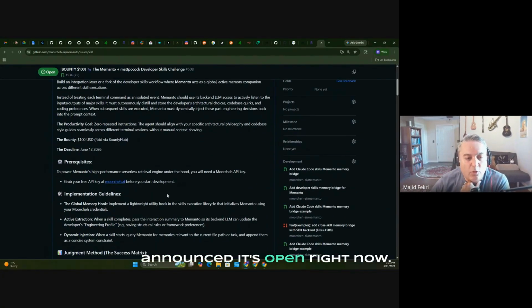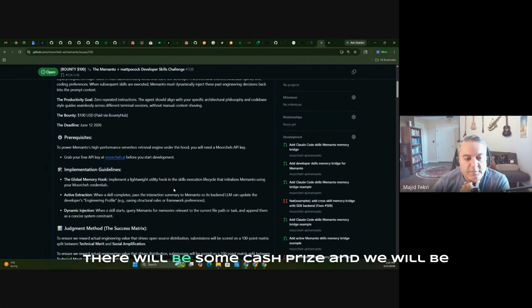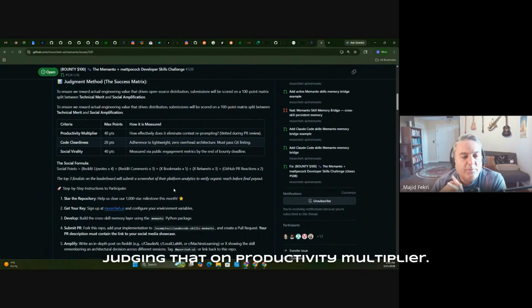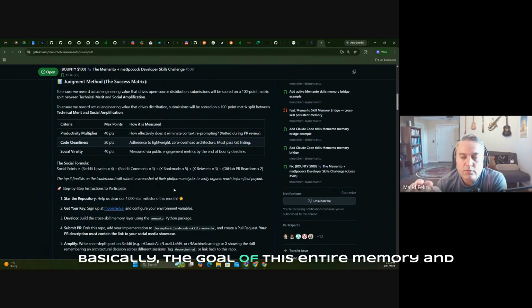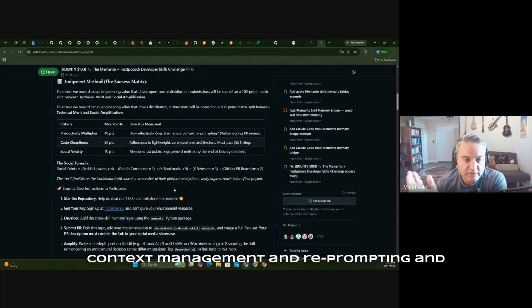We just announced it, it's open right now. It will be continuing until June 12th. There will be some cash prize, and we will be judging that on productivity multiplier. Basically, the goal of this entire memory and agentic skills is to increase the efficiency of context management and reprompting, and efficiency in productivity of the workflow.